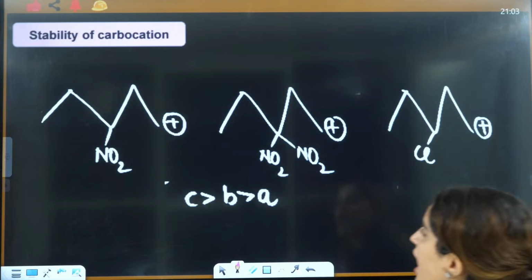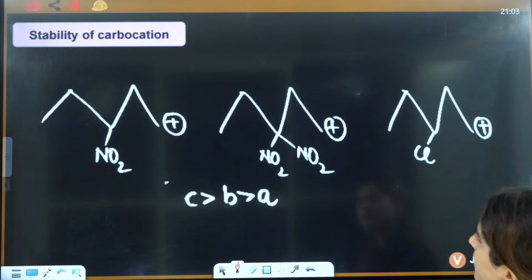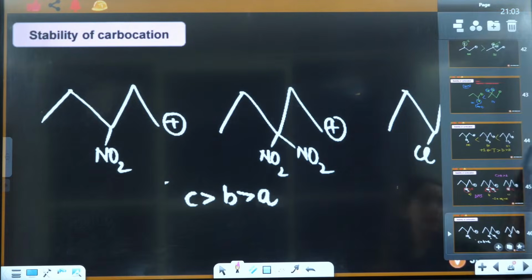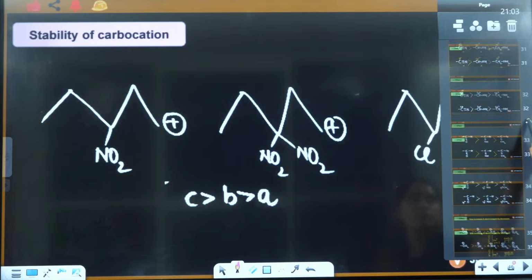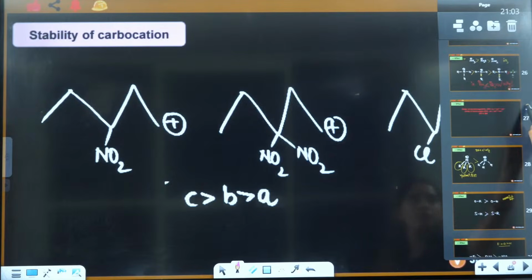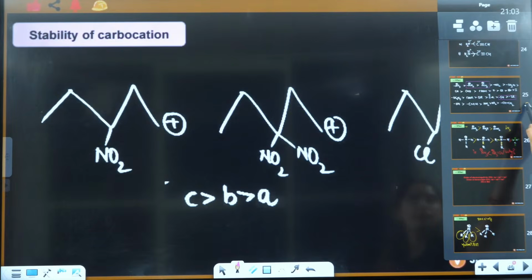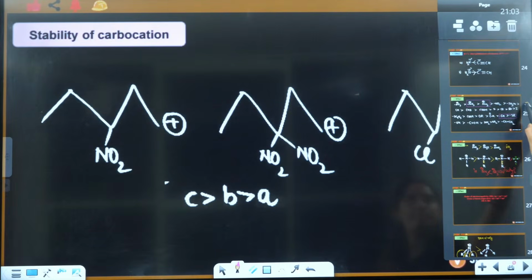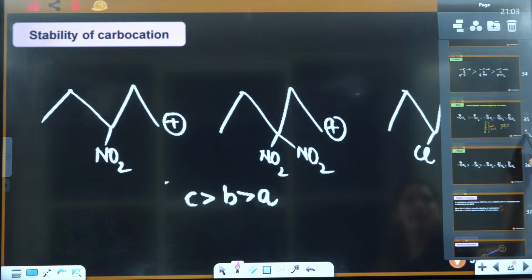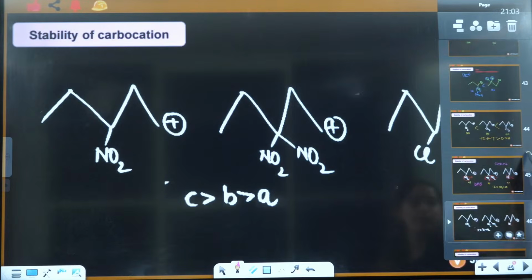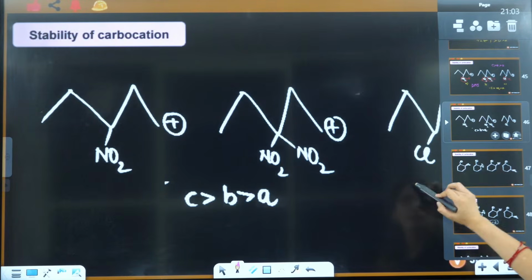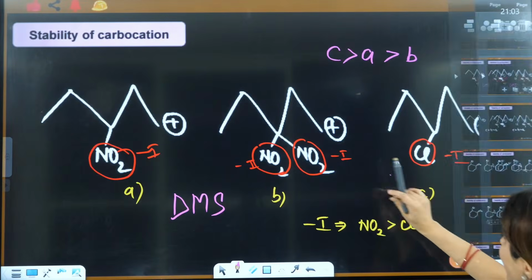Yes. So, wait a minute, why CBA? NO2 has more minus I effect, let me just verify that.